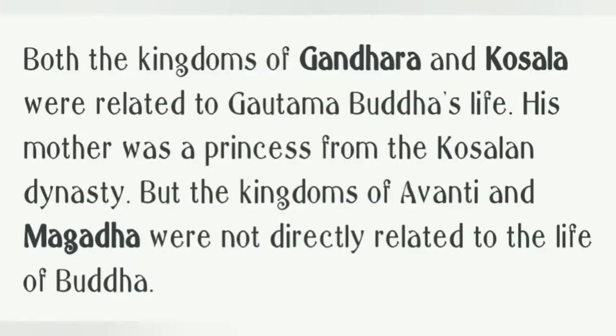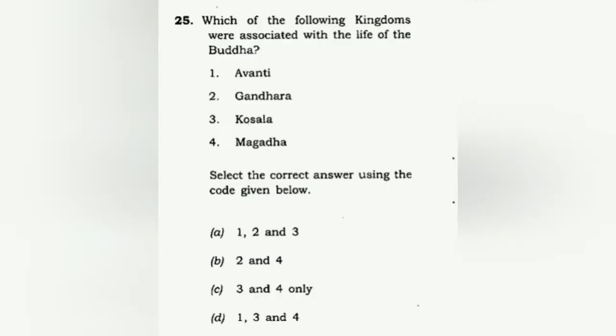The last question for today is: which of the following kingdoms were associated with the life of Buddha? Avanti, Gandhara, Kosala and Magadha. Now, if you know about Buddha's life, you will know that Gandhara and Kosala were directly related, but Magadha and Avanti were not known at that point of time in the life of Buddha. So ultimately, our answer is Gandhara and Kosala. That is 2 and 4 only.